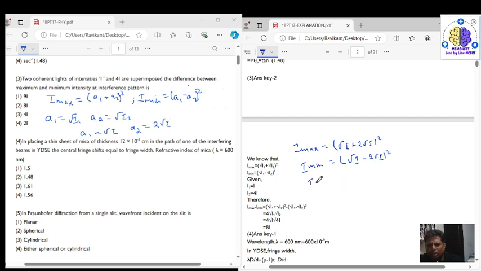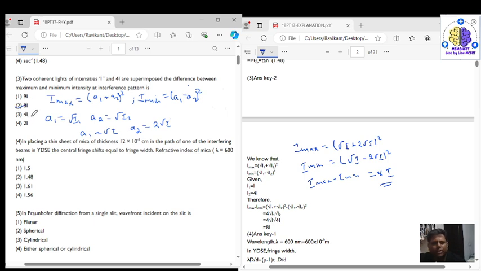Then I max minus I minimum, solving this, we will get 8I, right. You can solve this and you will see that the answer will be equal to 8I. So the correct answer for this question is option 8I. 8I is option 2. Correct answer is option 2, right.